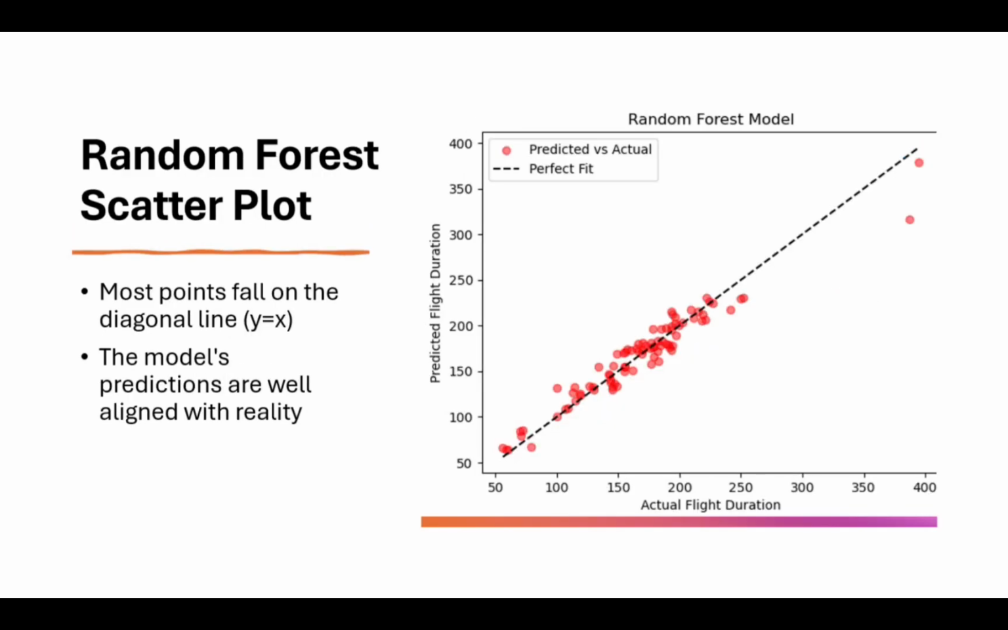Here we have our random forest scatter plot. As we can see, most points fall on the diagonal line of y equals x, so that's what we want it to do, which gives us the conclusion that the model's predictions are well aligned with reality.